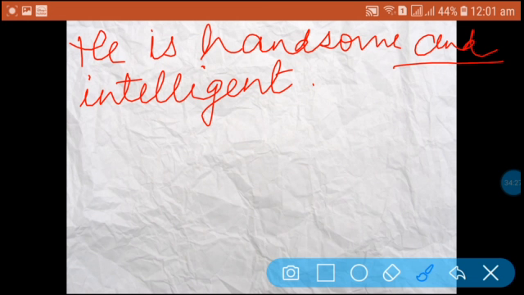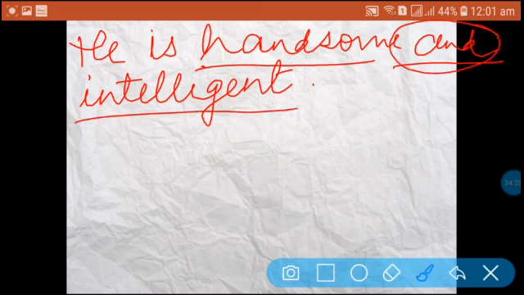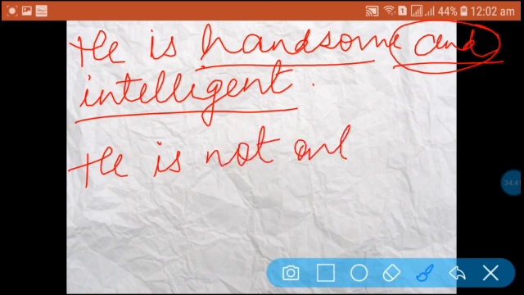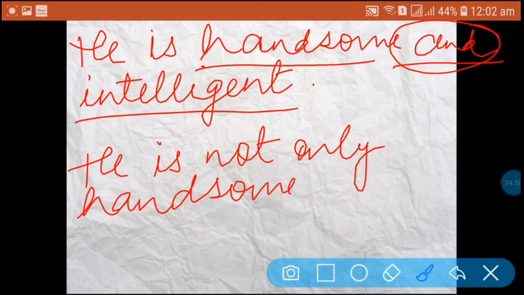So he is handsome and intelligent. The negative form is: He is not only handsome but also intelligent.